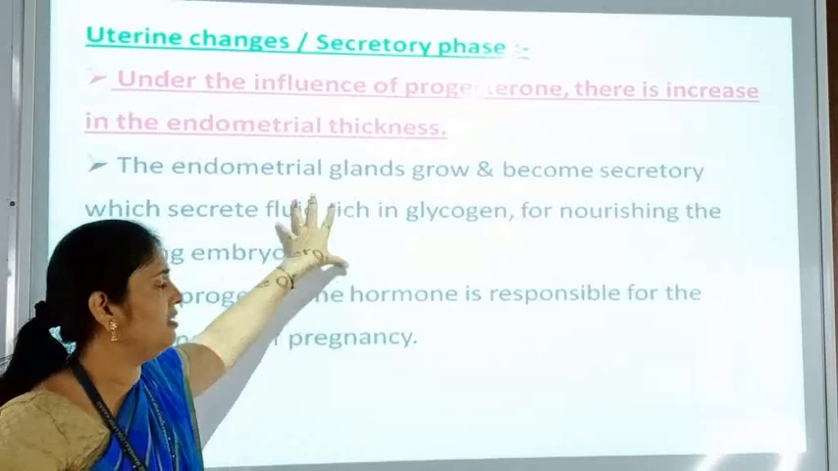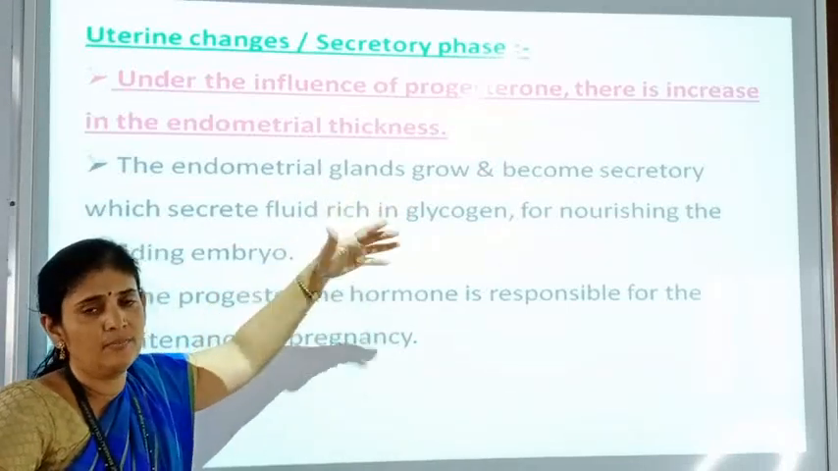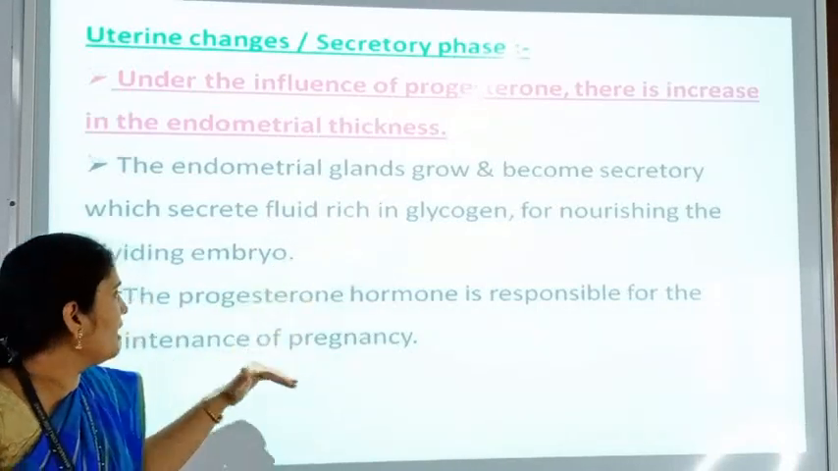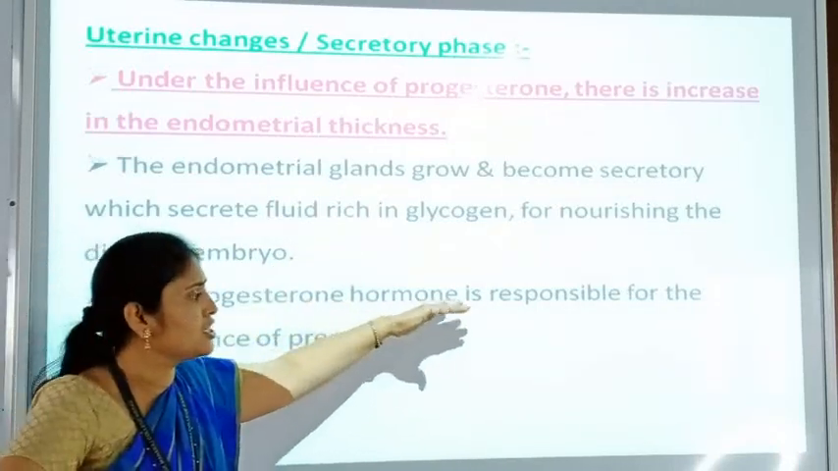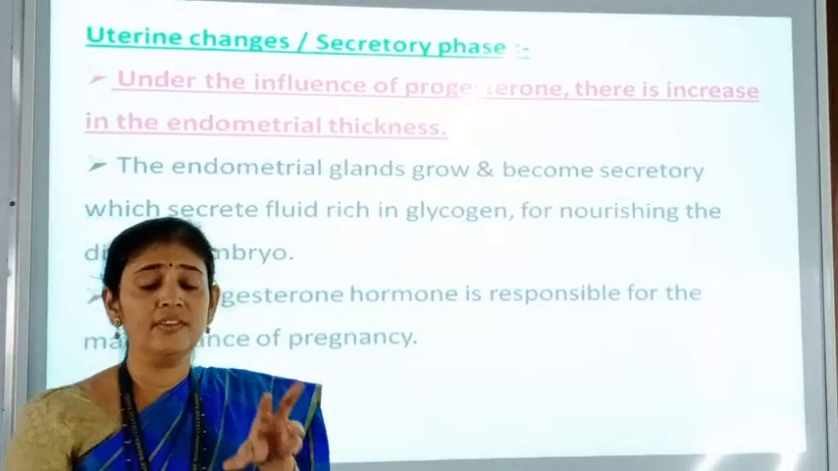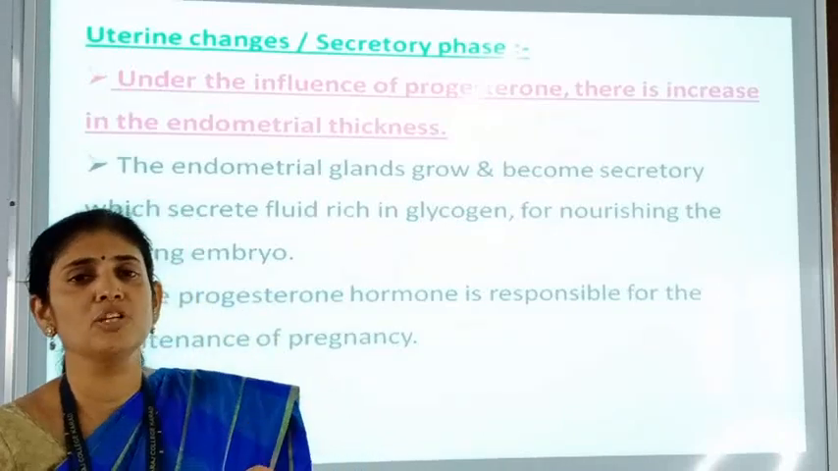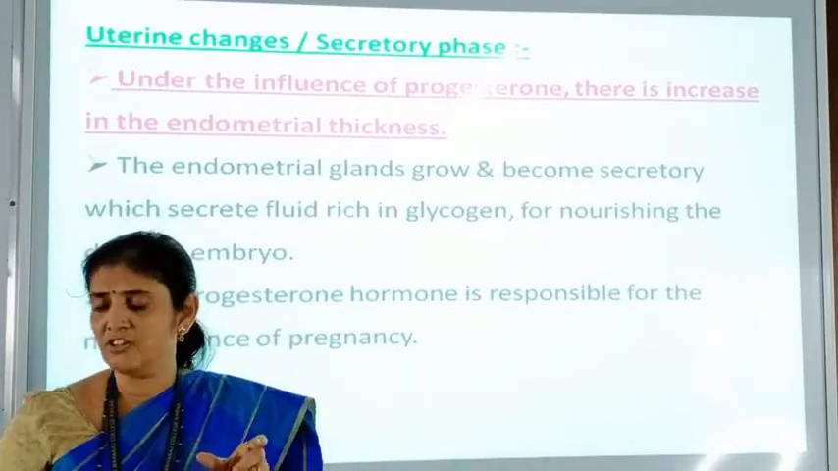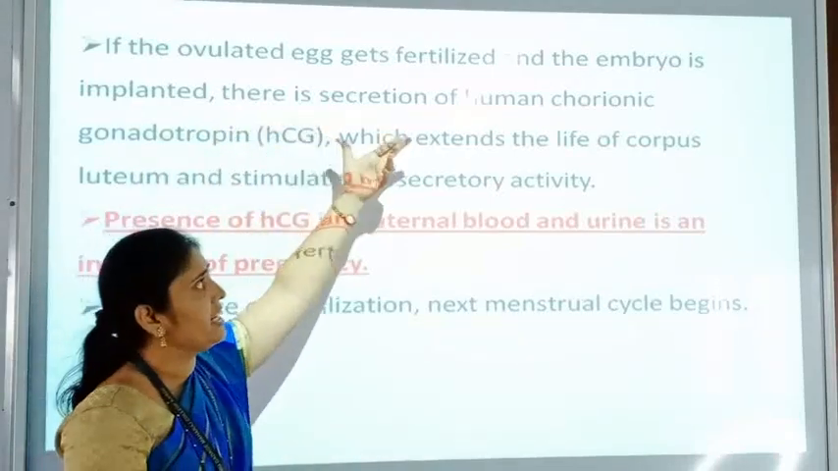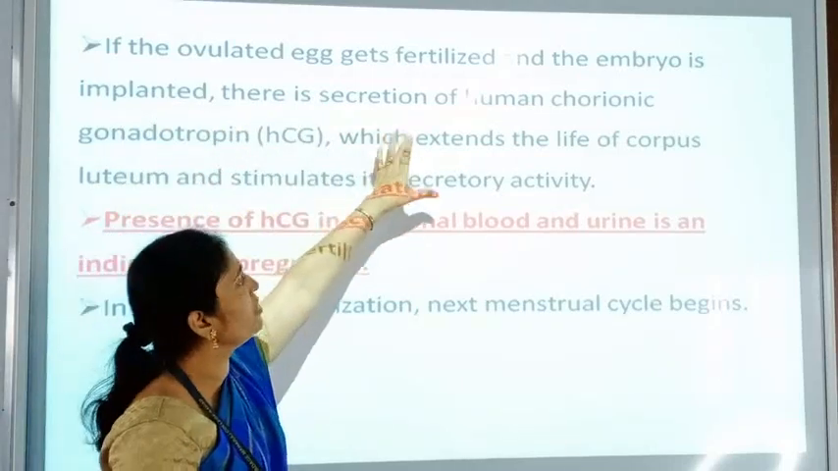So here these endometrium walls or the endometrial glands are growing on and they are secreting this glycogen-rich fluid, and then this progesterone hormone is responsible for the maintenance of the pregnancy. So in this phase, if pregnancy is occurring, the progesterone hormone is playing a major role for the maintenance of this pregnancy. The ovulated egg gets fertilized, the embryo is implanted, there is secretion of human chorionic.